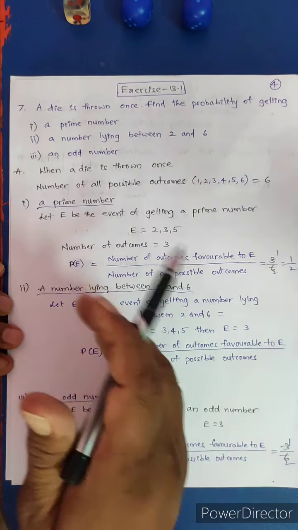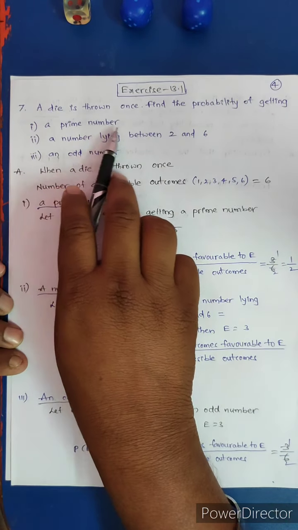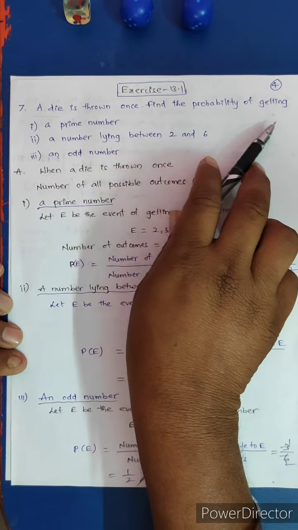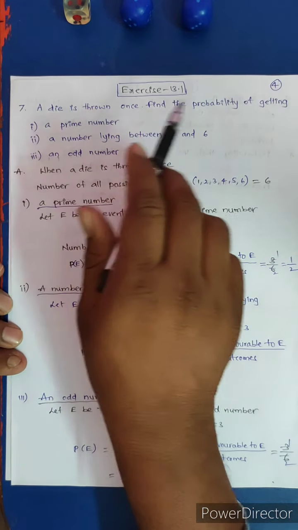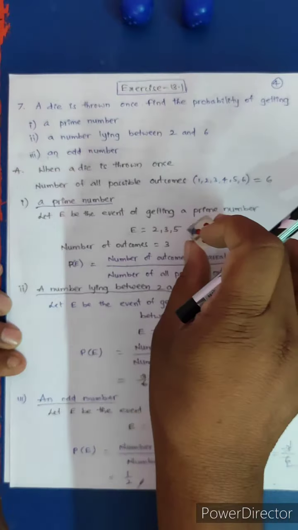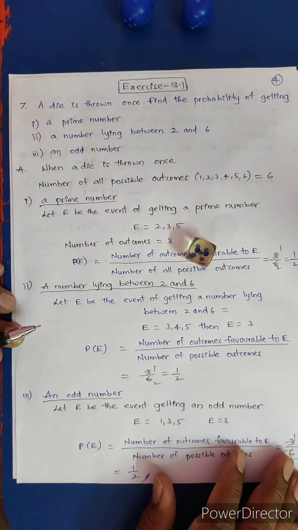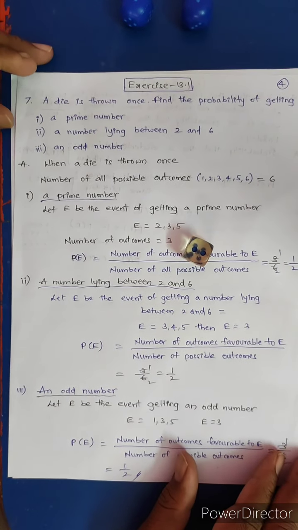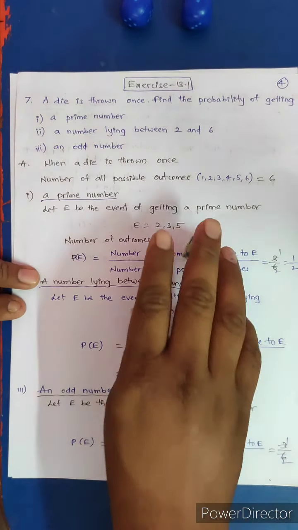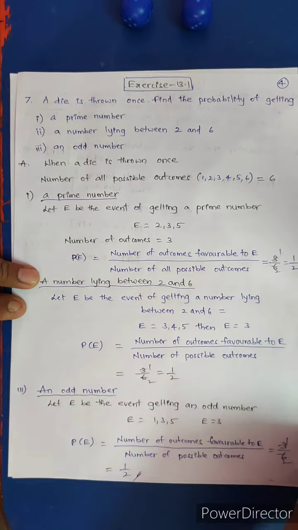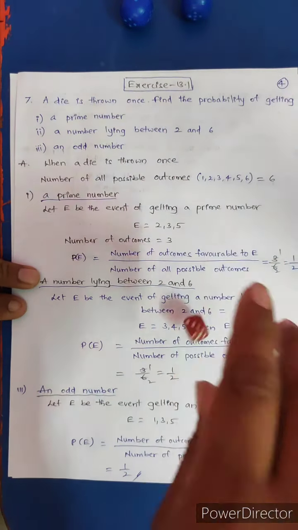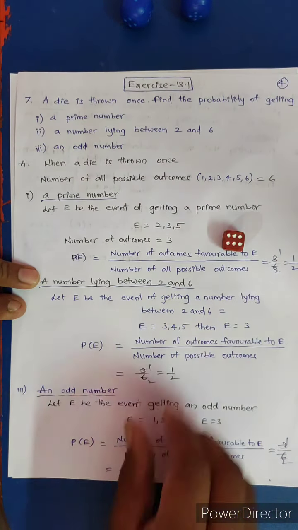Seventh one, fourth paper. A die is thrown once. Find the probability of getting... Whenever you throw a die, you will get any one of the numbers 1, 2, 3, 4, 5, 6.